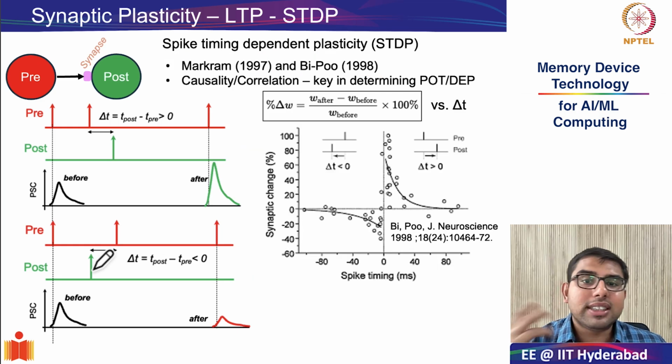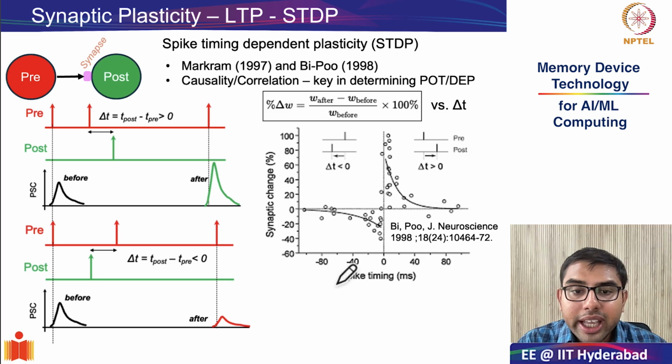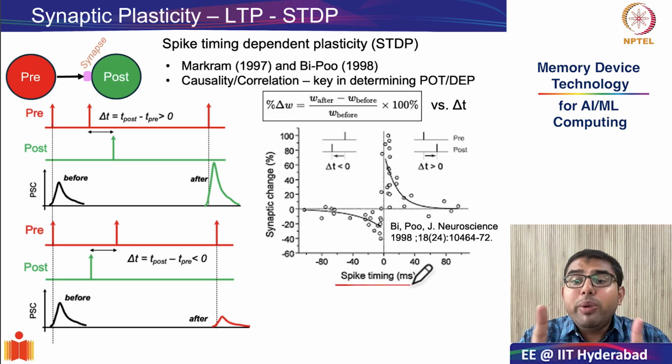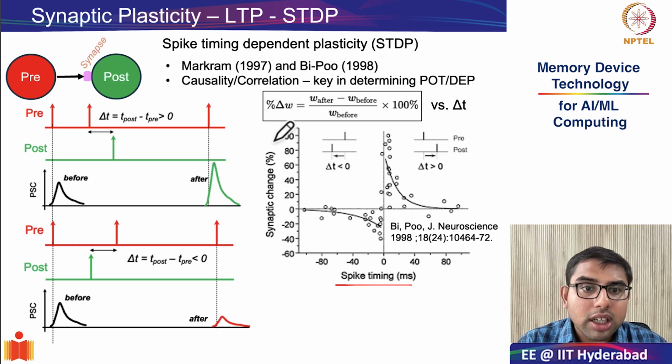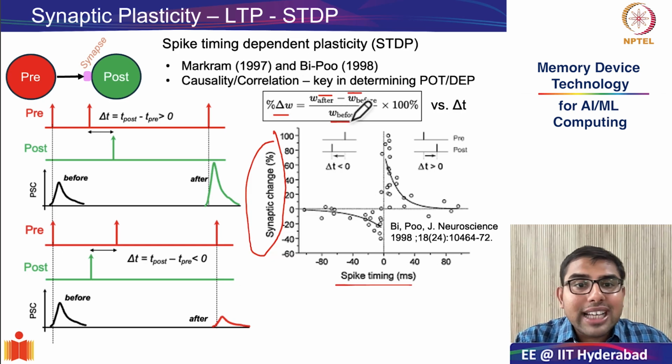And that was also answered by the experimental proof of spike time dependent plasticity from the study conducted by Bi and Poo in 1998. And on the graph, we can see how the percentage change in synaptic weight entirely depends on the timing difference between the pre and postsynaptic spikes. So let me define the change in synaptic weight. The change in synaptic weight is the weight after the firing minus the weight before the firing, divided by the weight that was existing before the firing.